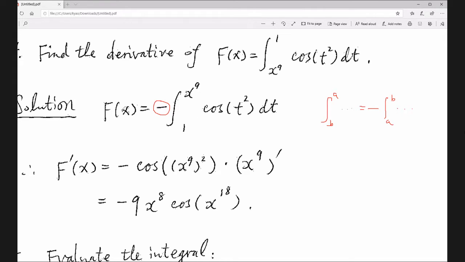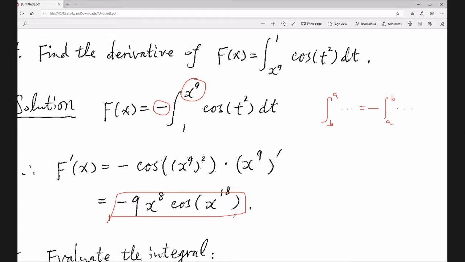Now you can take the derivative of f by using the Fundamental Theorem of Calculus Part 1. Easy. The negative sign stays negative. Now replace t by x^9, using the chain rule. We have cosine of x^9 squared, times the derivative of x^9, which is 9x^8. The negative sign comes from the swap. So the final answer is negative 9x^8 cosine x^18.